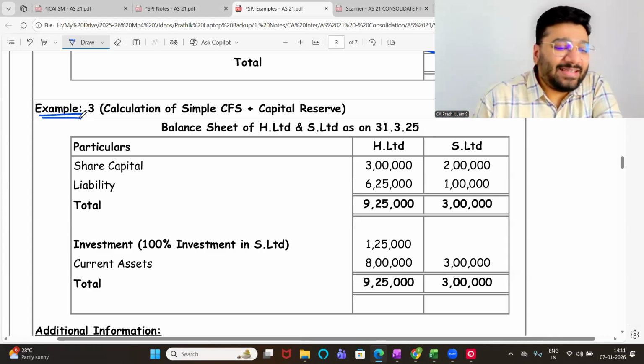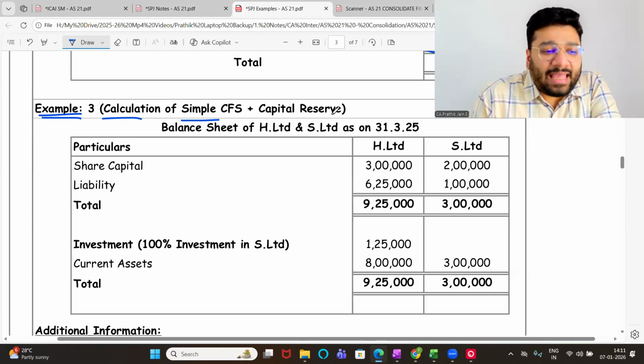Huh? Example 3, calculation of simple CFS and capital reserve.